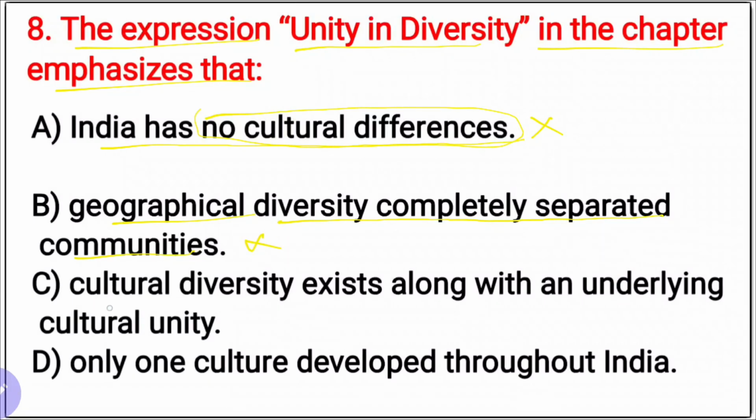And next, C, cultural diversity exists along with an underlying cultural unity. Yes, it is the appropriate one, the right one. And D, only one culture developed throughout India. No, we have many cultures, especially North Indians and South Indians. So our right option is C. Third one is the right option here.